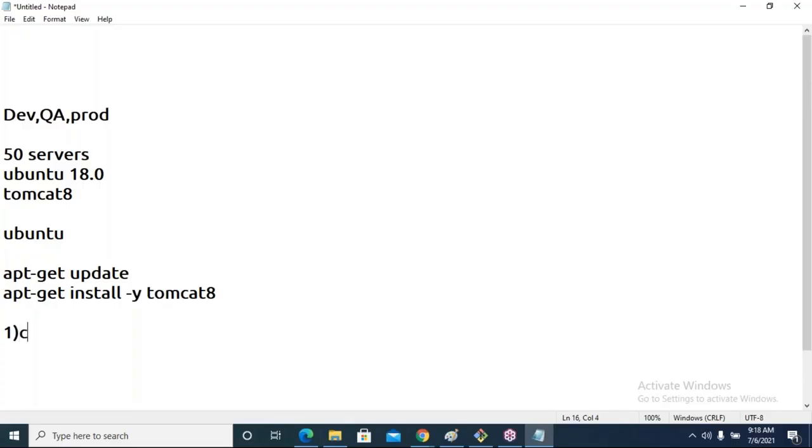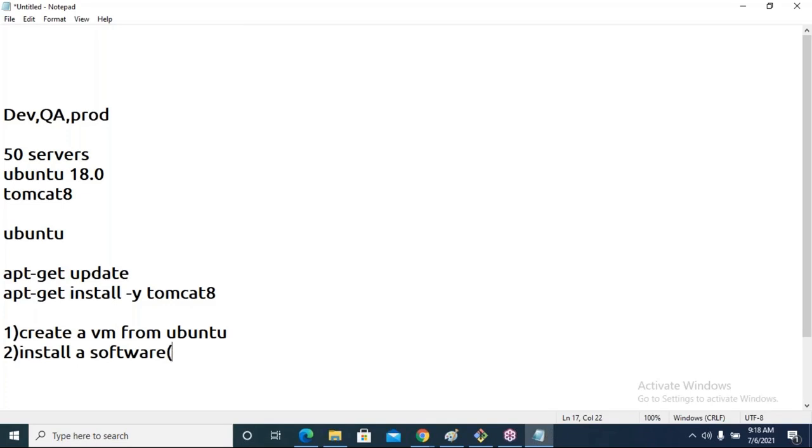I am going to create a VM. Within the VM, create a VM from Ubuntu or CentOS or RHEL, whatever operating system it may be, or Windows, whatever it may be, and install a software, whatever it may be.